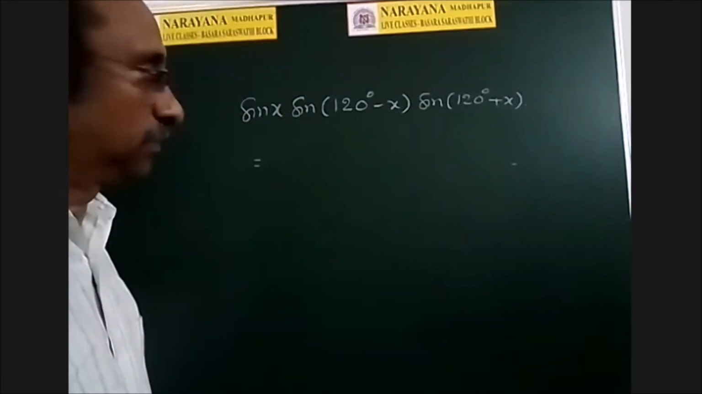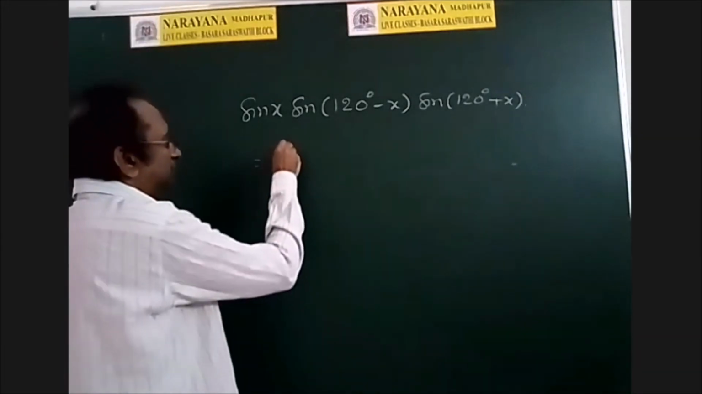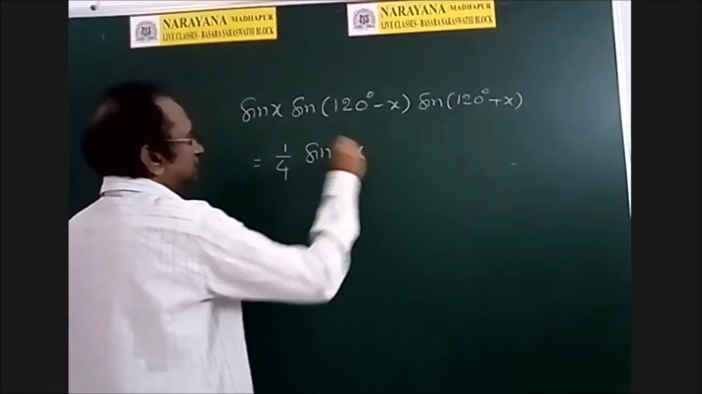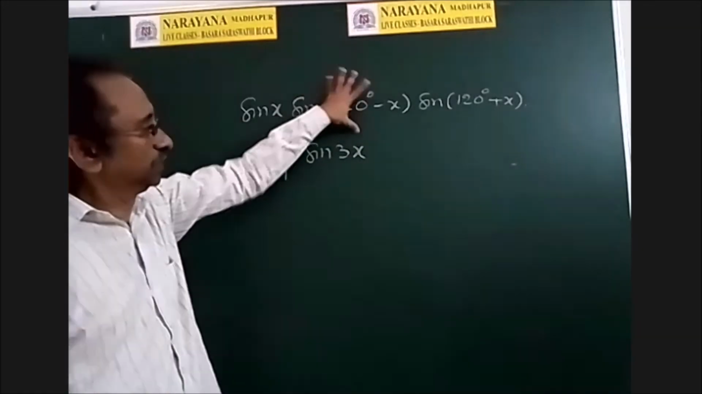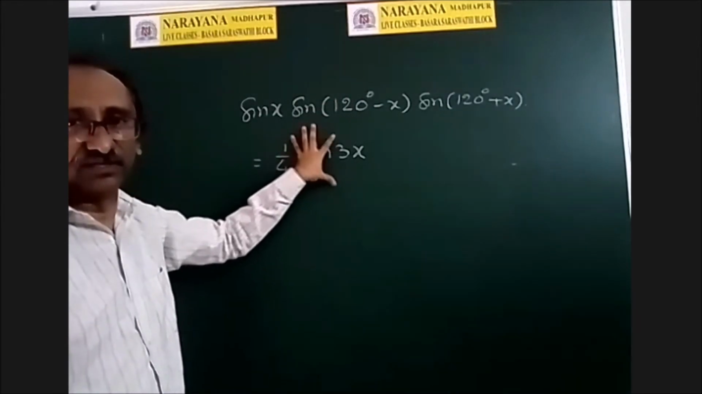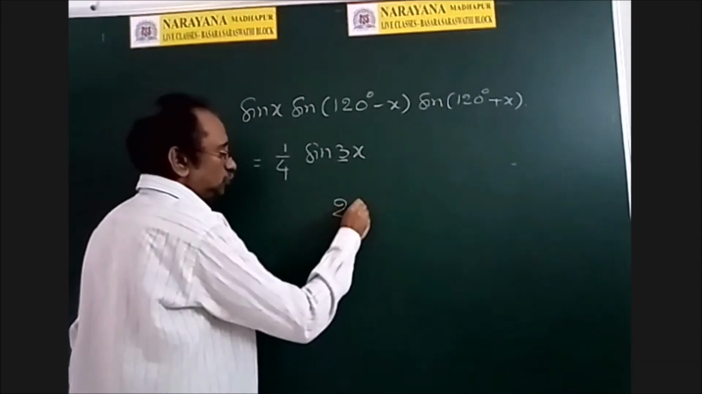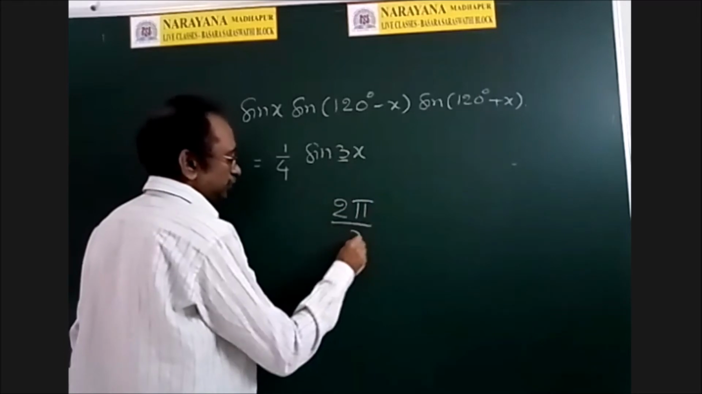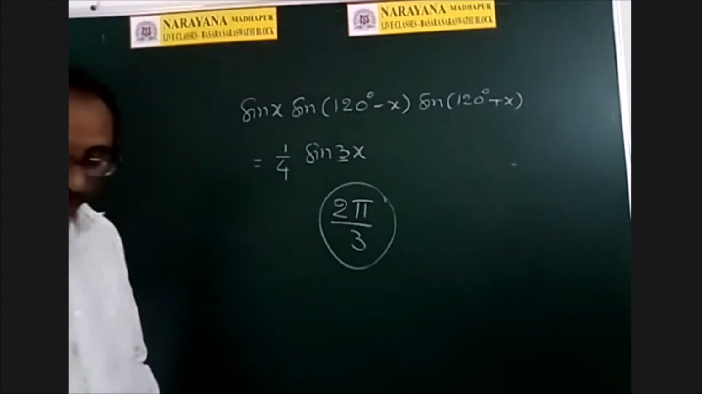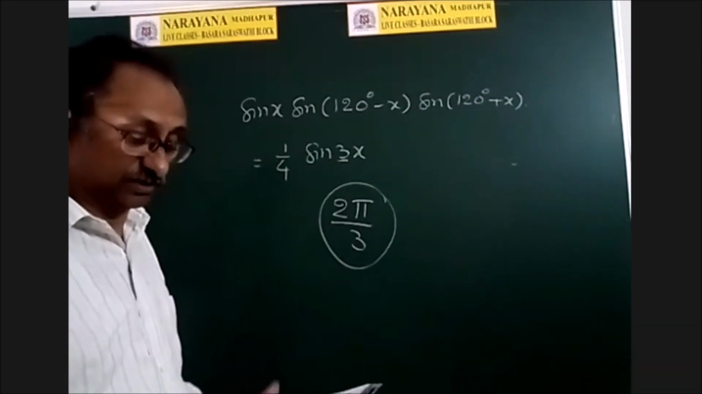1/4 sin 3 theta. Very good, nice. So here x is there, therefore 1/4 sin 3x. So this function is nothing but this function, so the period of this is nothing but the period of this. So what is the period of this function? There is 3x, so 2 pi by 3. So this is the answer. That is the period. So first observe whether any simplification exists or not.